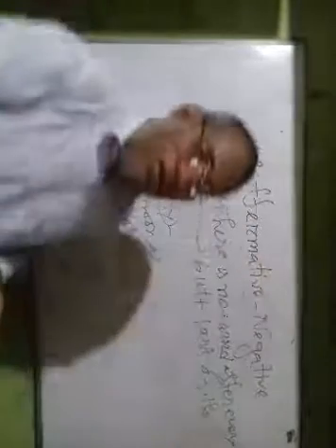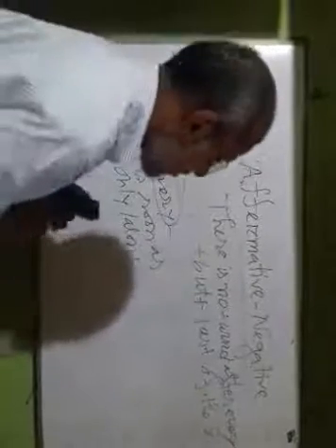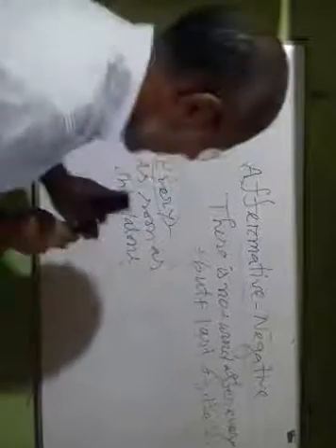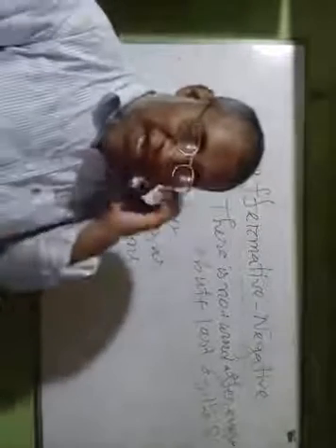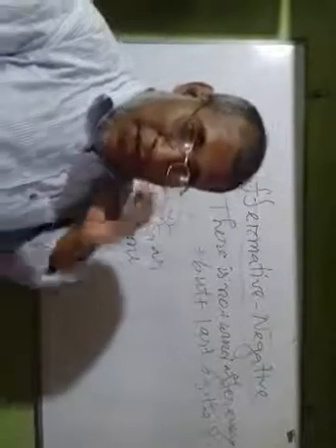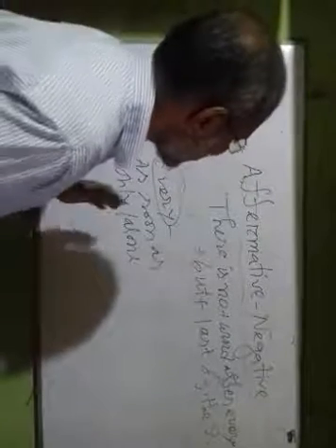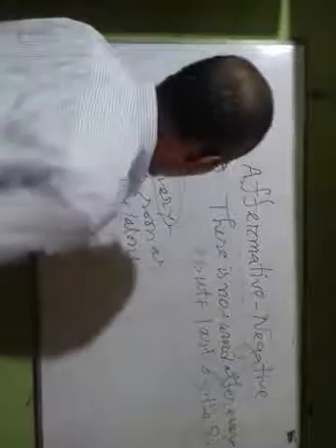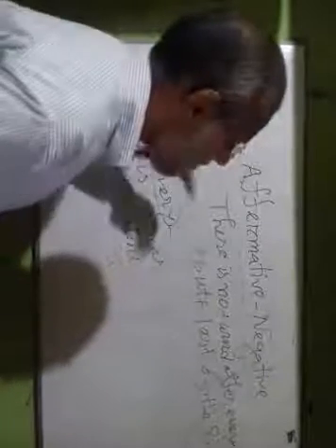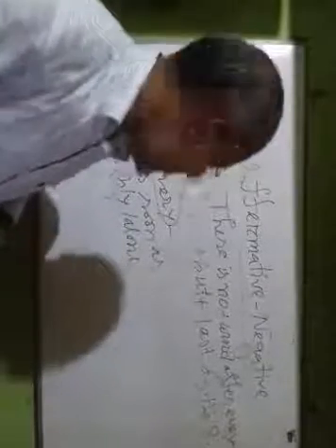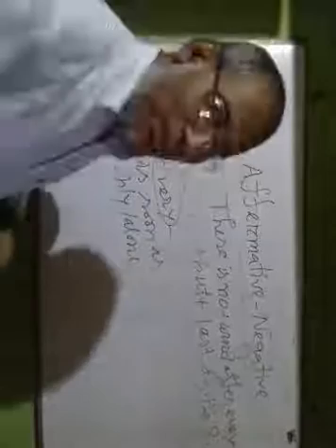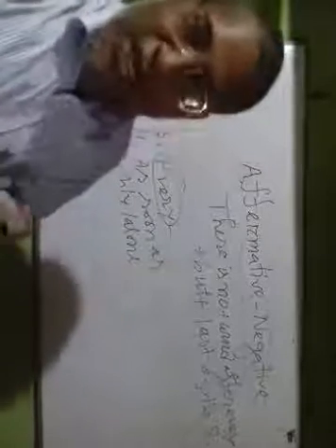Have you understood, my dear student? I would like to explain it again. If there is every as a subject in affirmative sentence, like every mother, every student, everyone, every teacher, and so on, for this case we will use there is no in lieu of every. Then the word after every, then but plus the last of the sentence. It will be clear if I give an example. Is not it, my dear student?